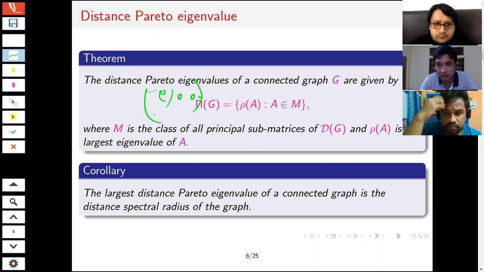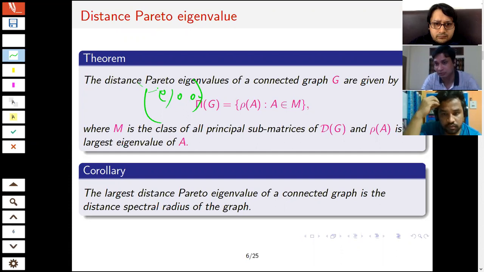But if you consider order n minus 1, there are n principal submatrices of order n minus 1. For order 1, all of them give 0. For order n minus 1, there are n principal submatrices, but you get only one eigenvalue out of these. I'm just giving a weak upper bound.